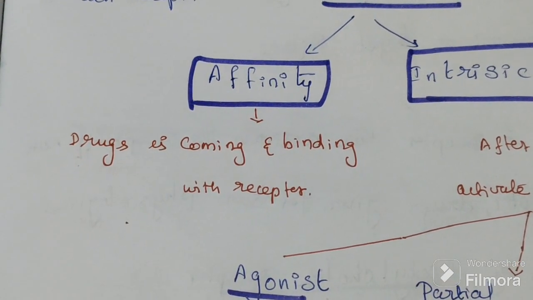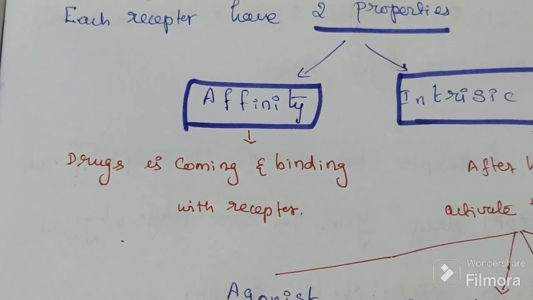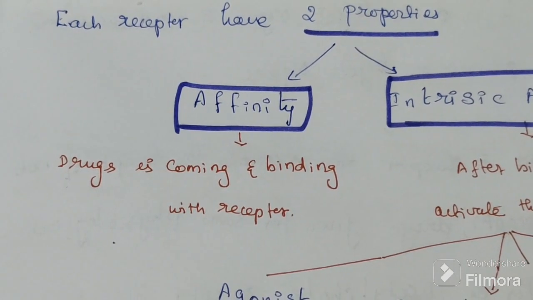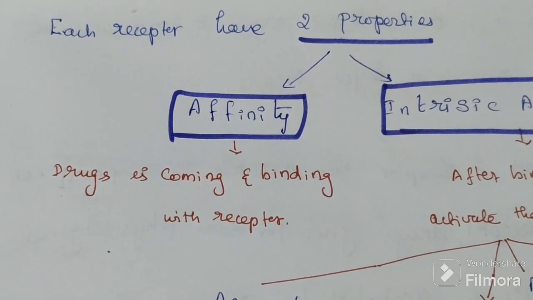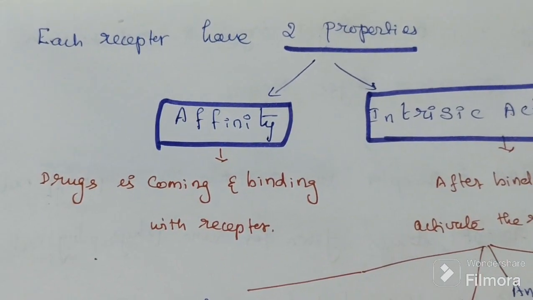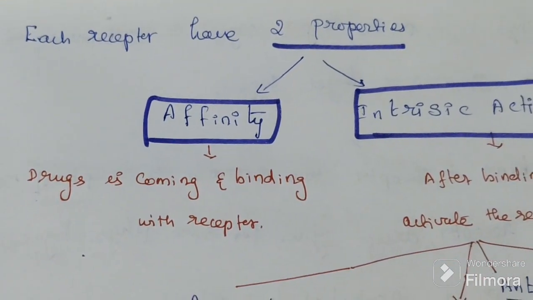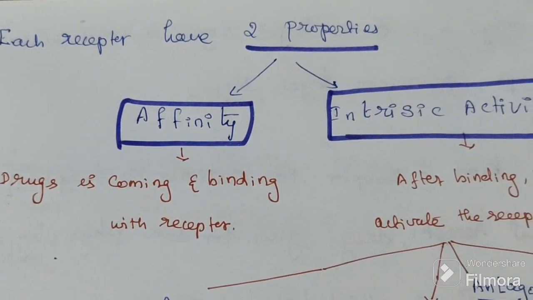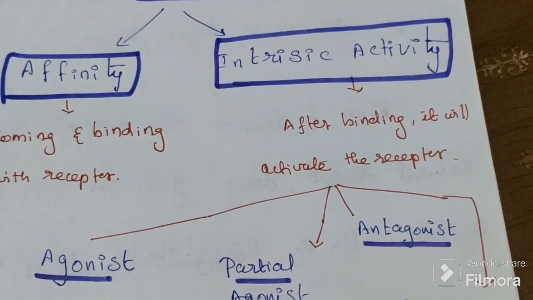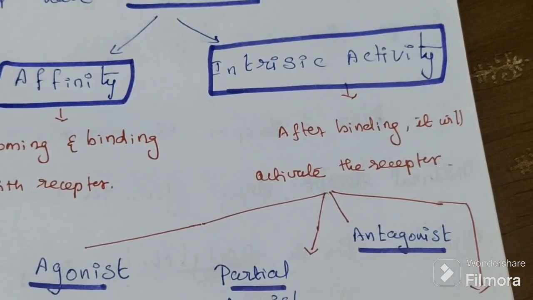Affinity is just binding, the ability of the drug to combine with the receptor. If the drug wants to show its mechanism of action on a particular organ, the drug should come and bind with the receptor of that organ.